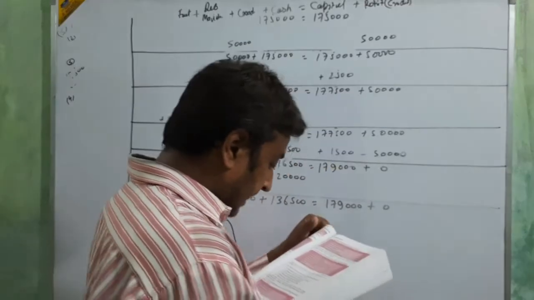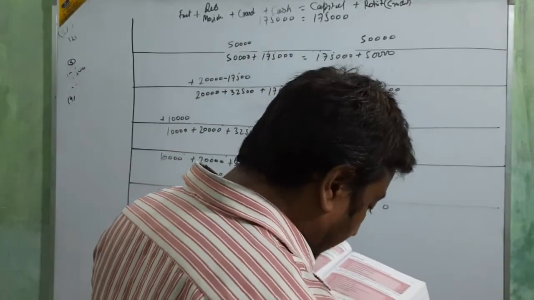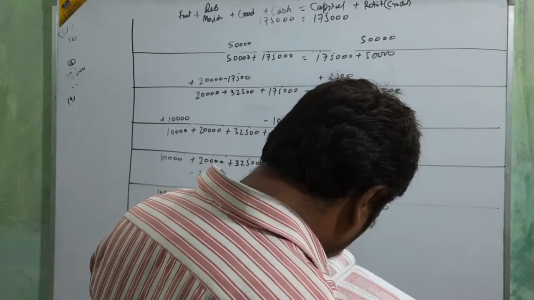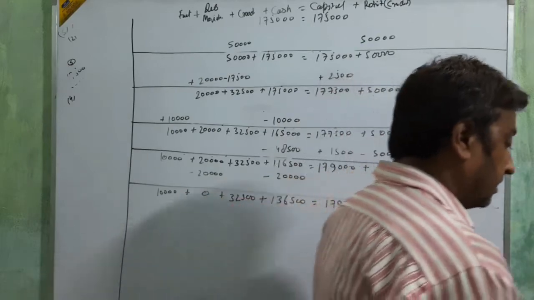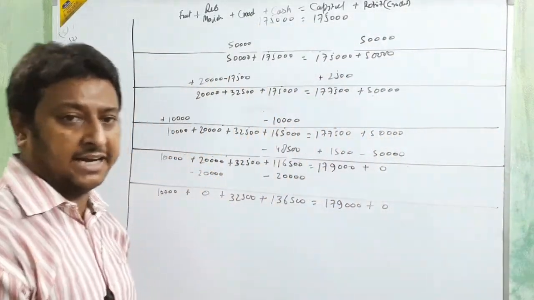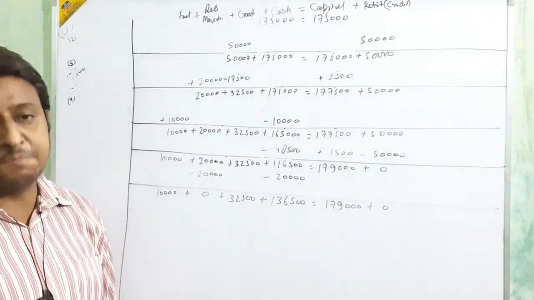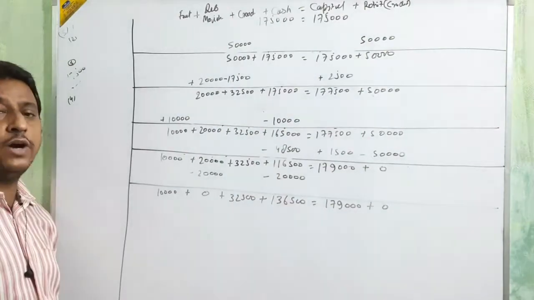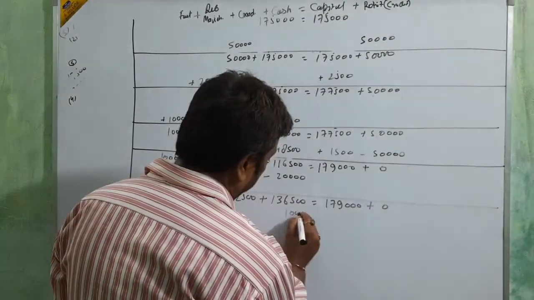Clear, beta? Then paid rent. Paid rent, and the rent amount is only 1,000. And then cash withdrawal for personal use 3,000. Paid rent, and rent is what? Rent is an expense, and expense we are going to less from cash and capital, 1,000.